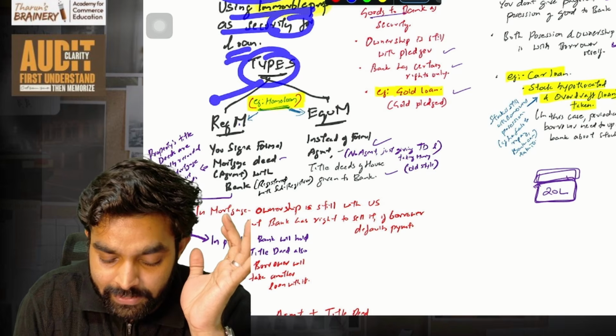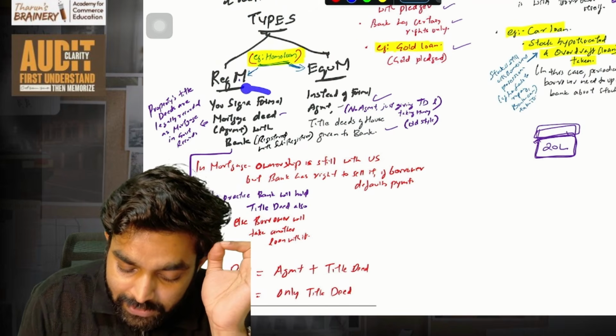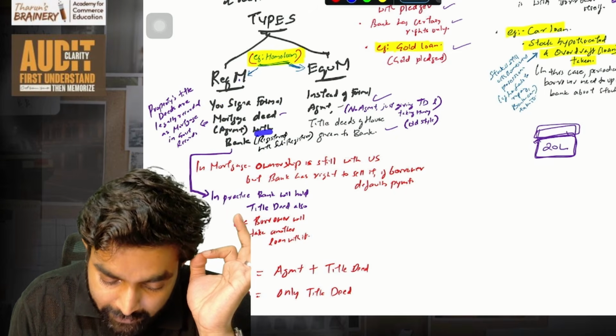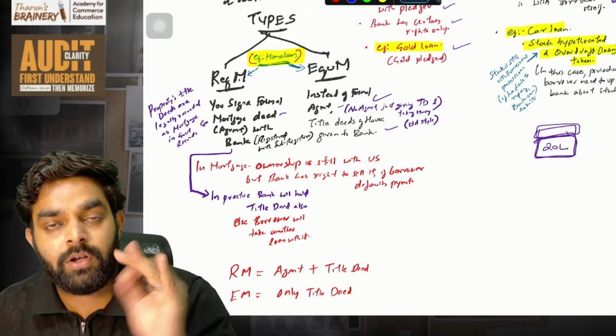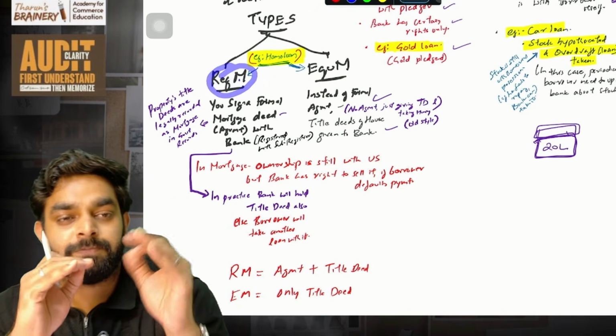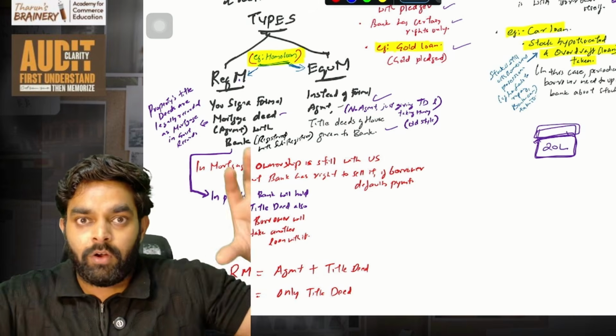So types, there are registered mortgage and something called equitable mortgage. In a registered mortgage, you will enter into an agreement with the bank. An agreement, the stamp paper, all these things will be there.